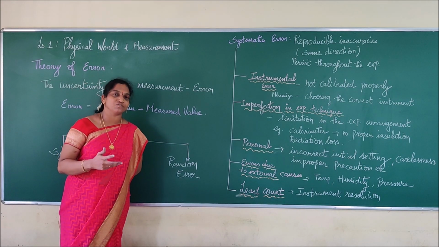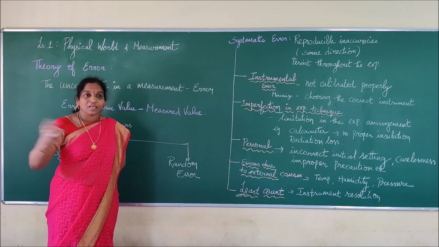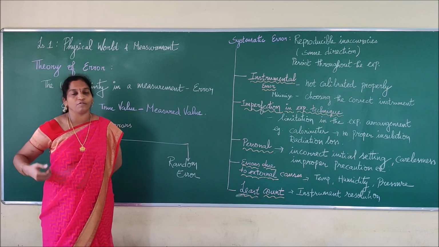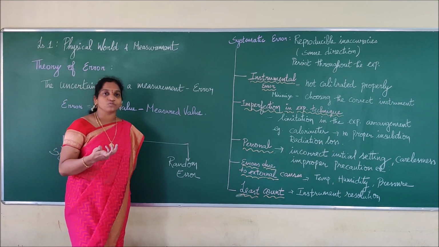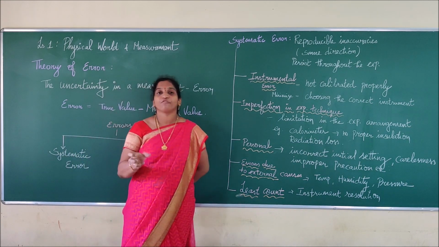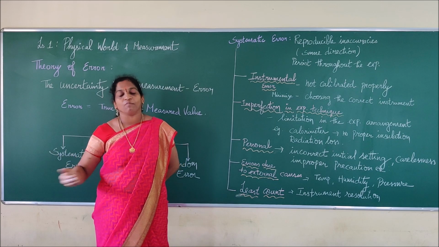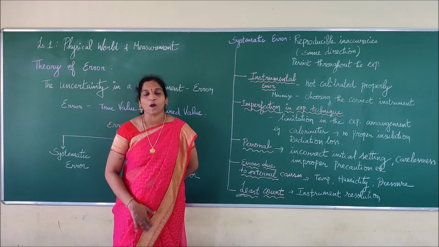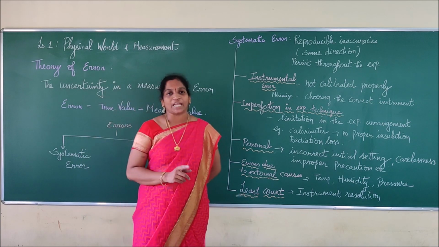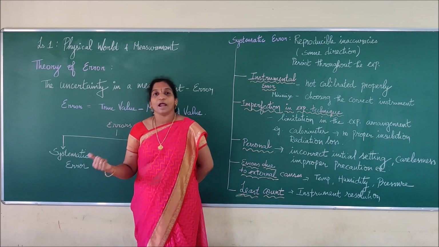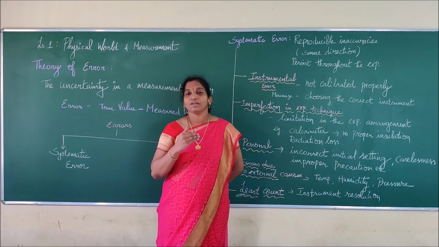Then there is random error. What does random stand for? Doing it in a random way, like picking things randomly or rolling a dice. Random is not perfect, so it keeps changing from time to time. We call that a random error. So errors are classified into two types: systematic error and random error. Now we are going to study them in detail.